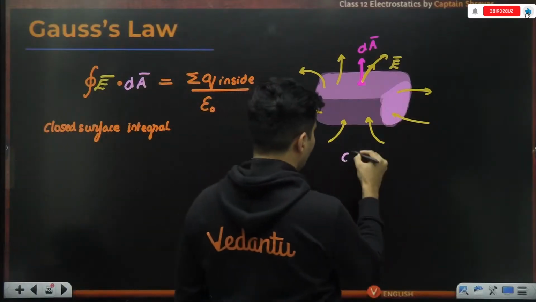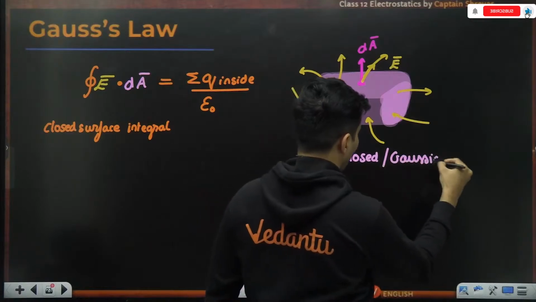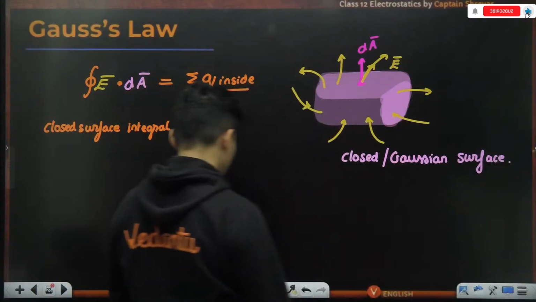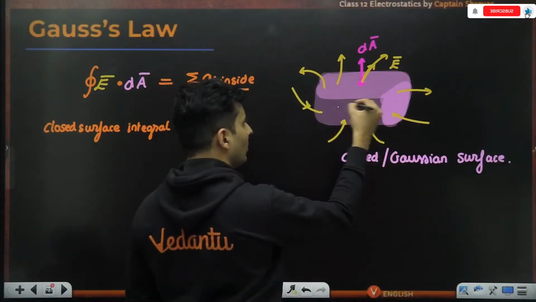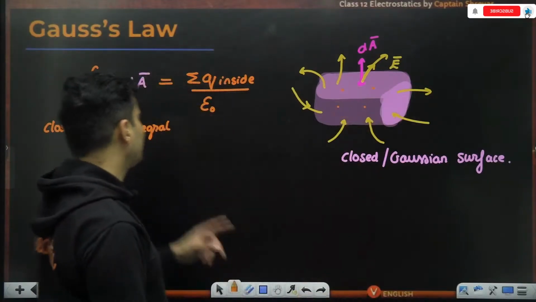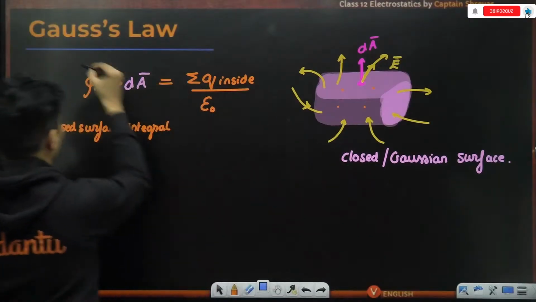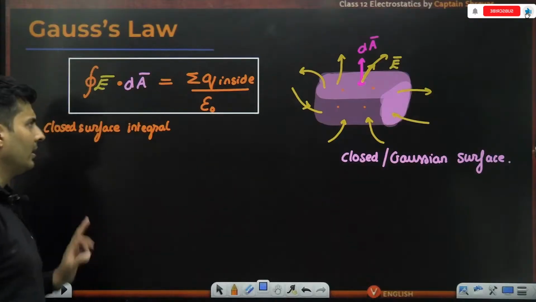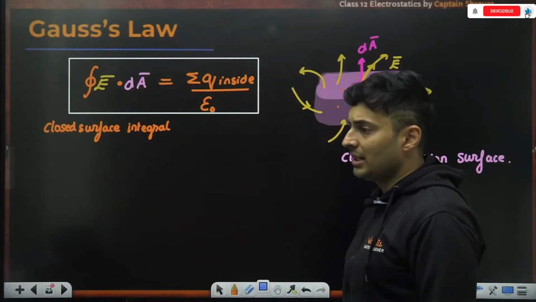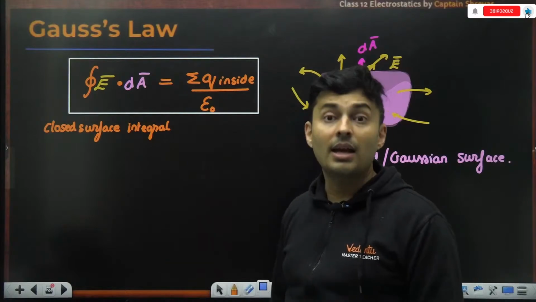So this is our closed or basically Gaussian surface. It only depends on the charges which are present inside, the charges which are present inside divided by epsilon naught. This is very, very important. So this is now the final way in which we can express our Gauss law: the closed integral of electric field with area vector is the net charge inside by epsilon naught.